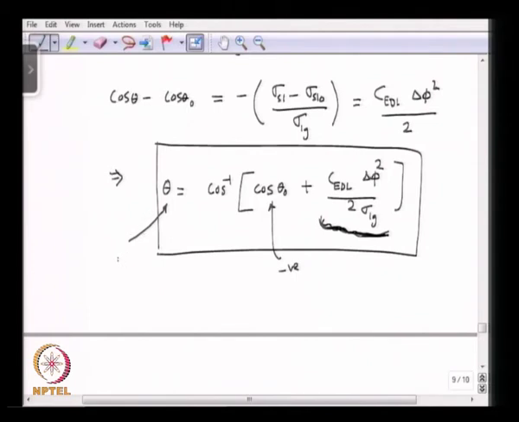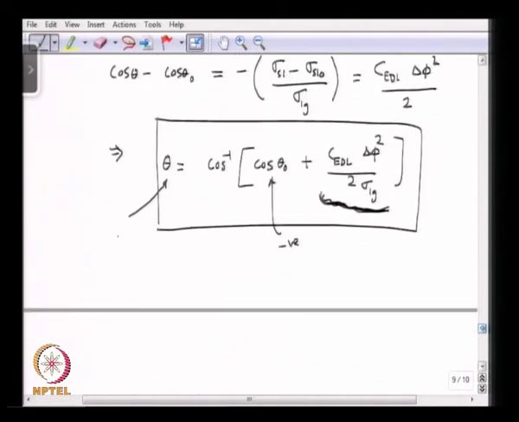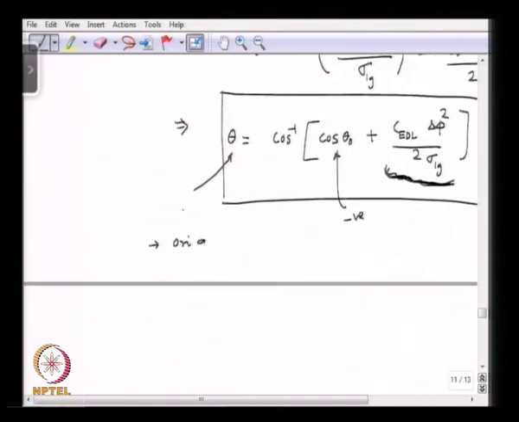So, an original hydrophobic surface can be made hydrophilic.